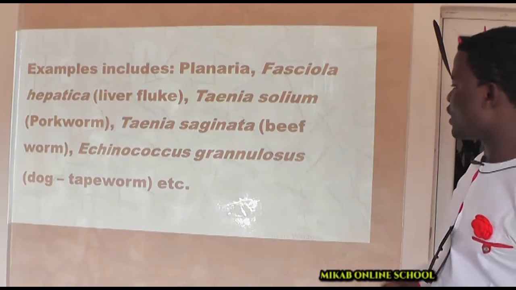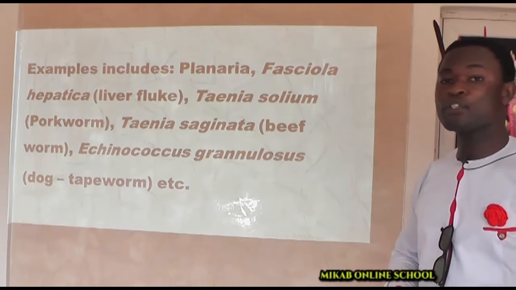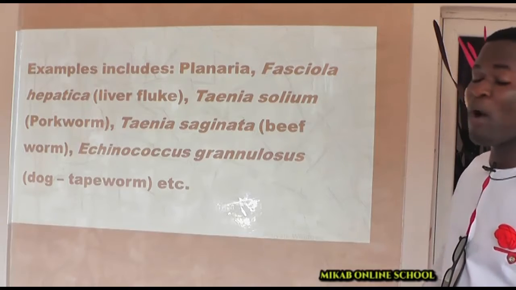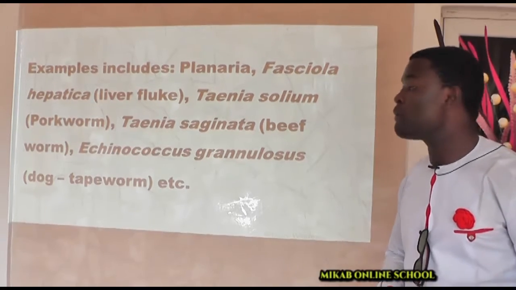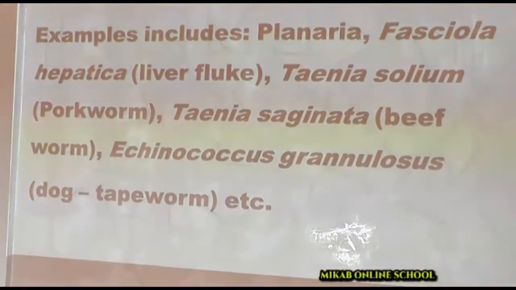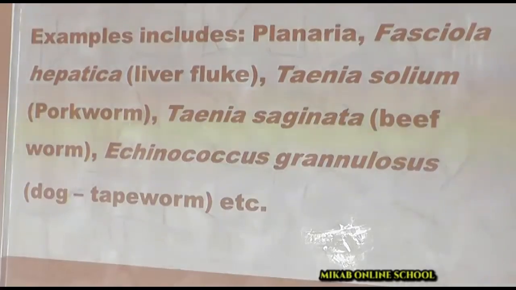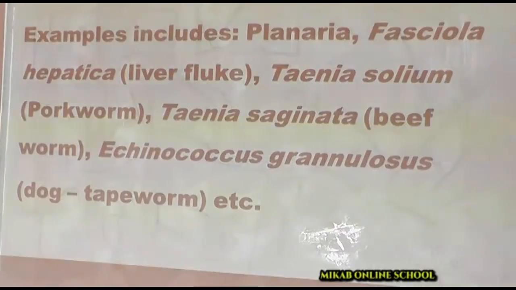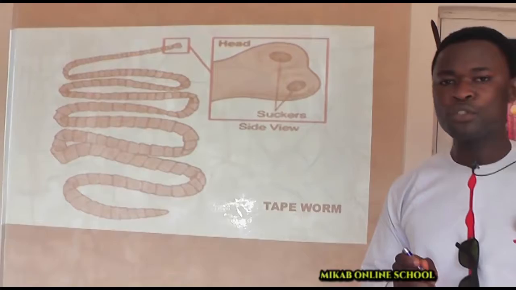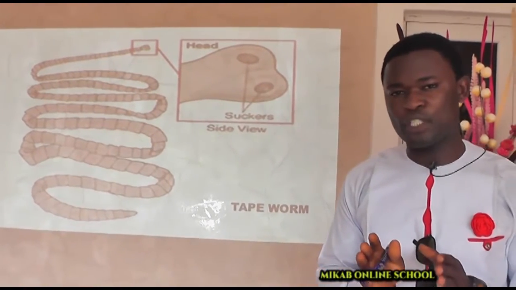So then we also have the one we call Taenia saginata. We also have this one in beef. So when you kill a cow, then it is also there. But you may be wondering how those things get to them. Don't worry, when we come into the feeding system of animals, you'll be able to see how those parasites get into the gut of these animals. Then you have the one we call Echinococcus granulosus. This is the kind of worm that is found in the gut of dogs.